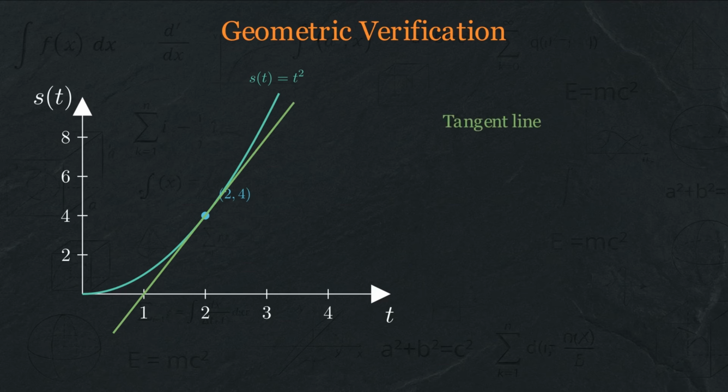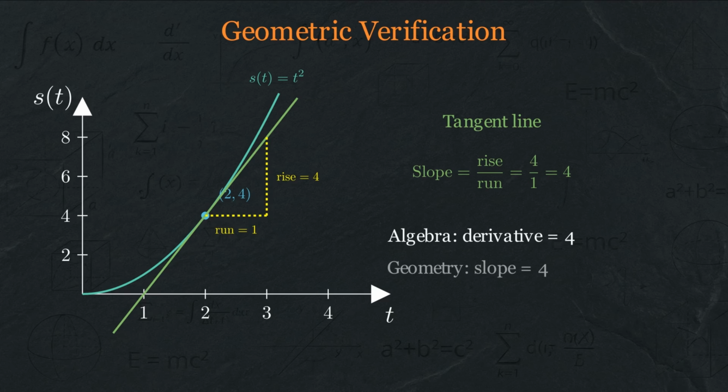We can verify this geometrically. At the point 2, 4 on our parabola, we draw the tangent line. The slope of this tangent line, which you can measure, is indeed 4. The algebra and the geometry agree perfectly.